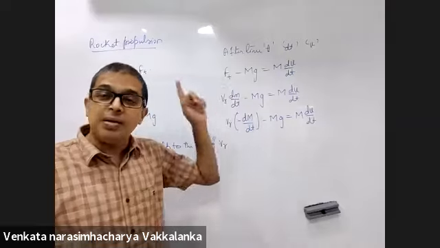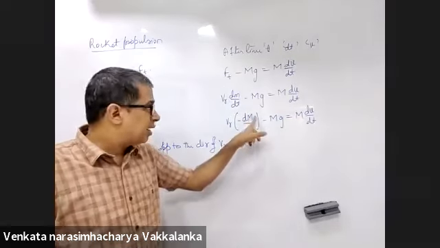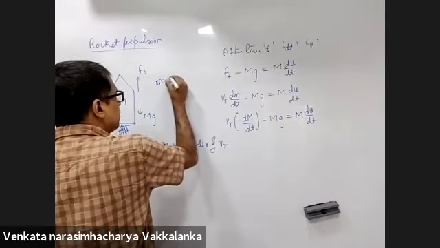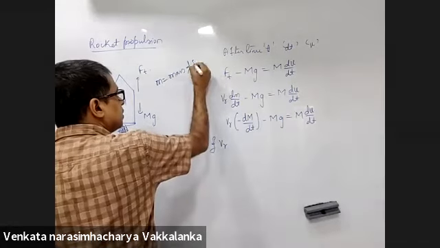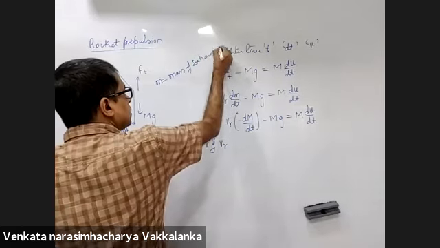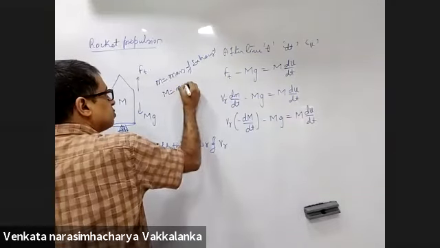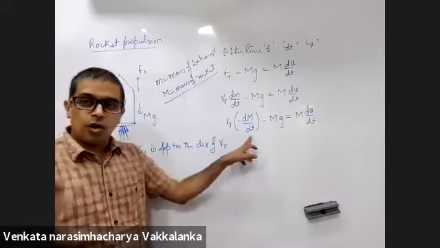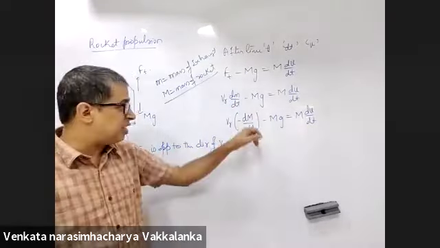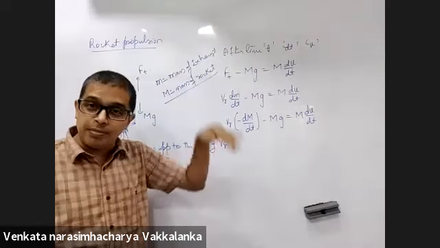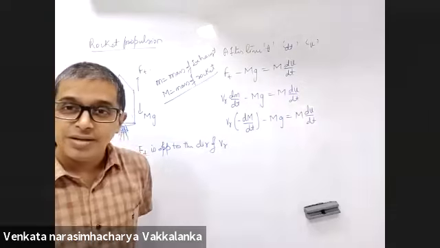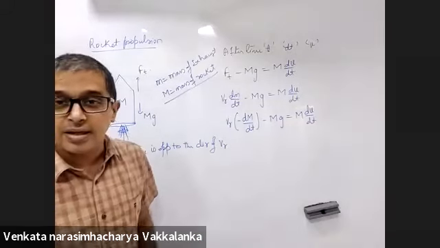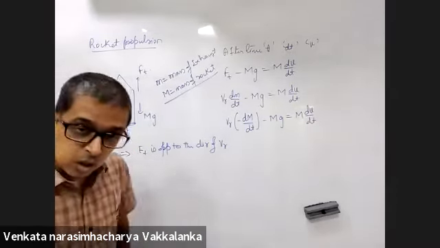Obviously, the rate at which the exhaust is increasing will be equal to the rate at which the mass of the rocket is decreasing. So d capital M by dt will be negative of d small m by dt. Is the point clear to all?